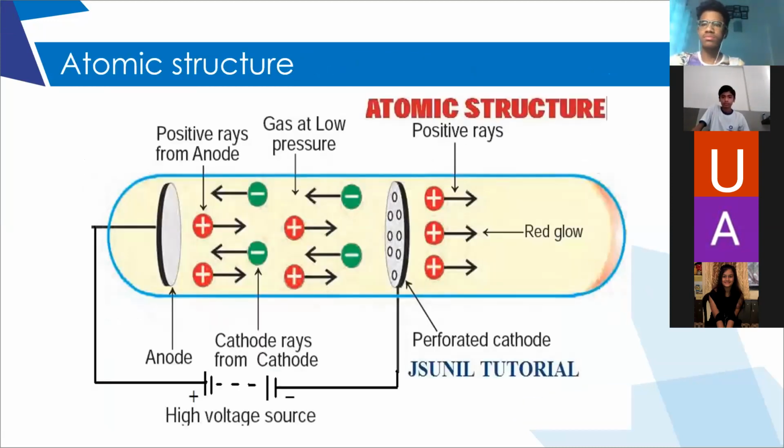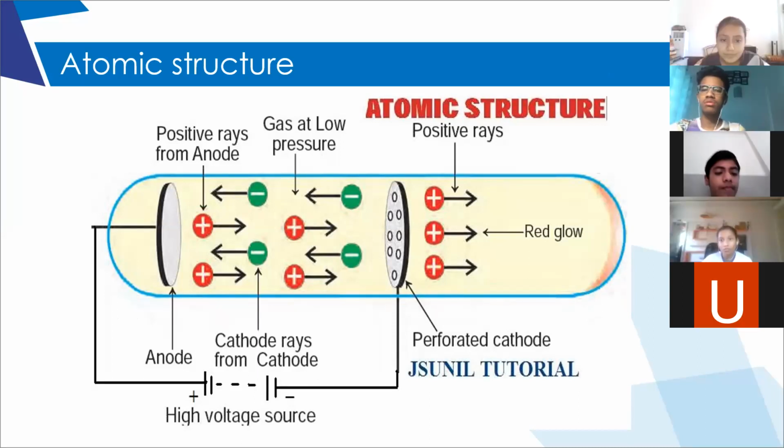Electrons are discovered by which scientist? J.J. Thomson. And protons are discovered by Goldstein. Electrons are discovered by the cathode ray experiment, whereas protons are discovered by the anode ray experiment.